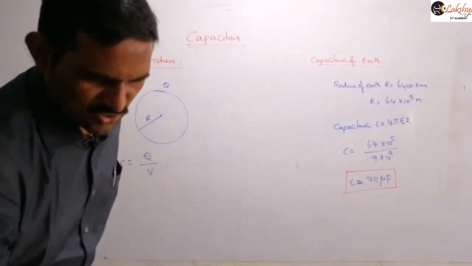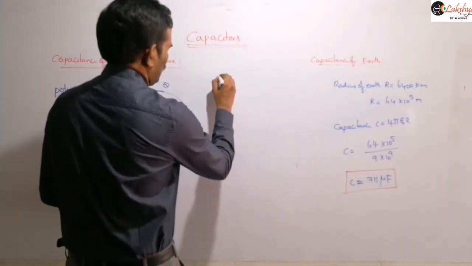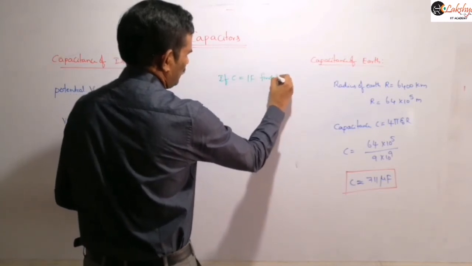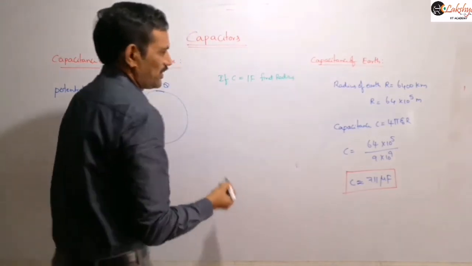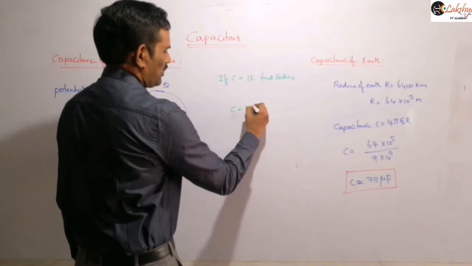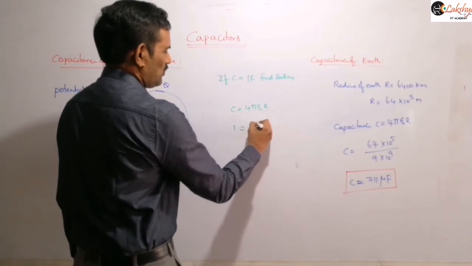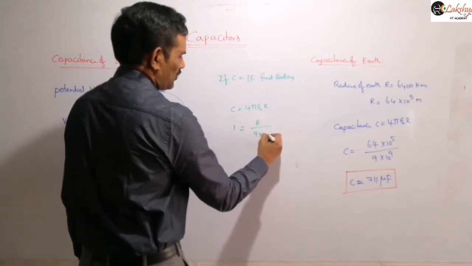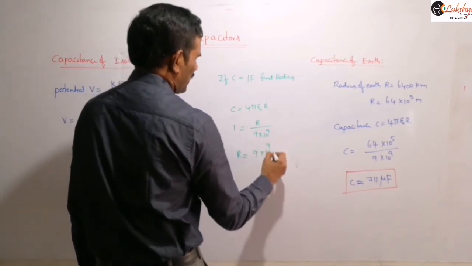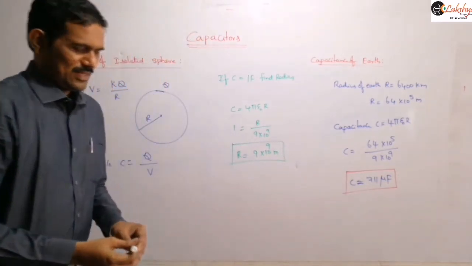Suppose the capacitance is 1 farad, find the radius of the isolated sphere. So our formula is 4 pi epsilon naught r, which is equal to C. Now this is 1 = r / (9 × 10^9). So from this we can conclude r = 9 × 10^9 meters. That should be the radius of this sphere.